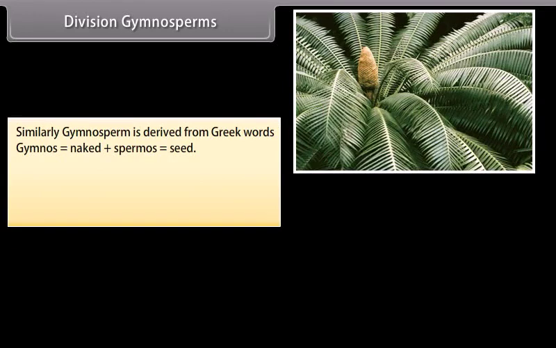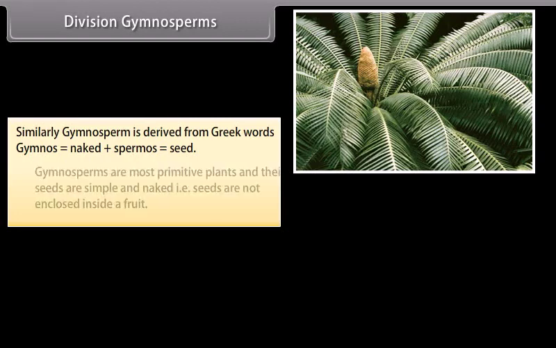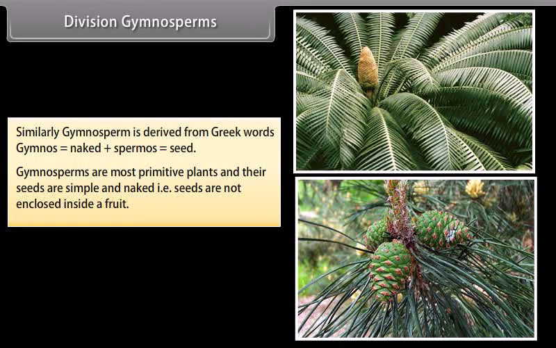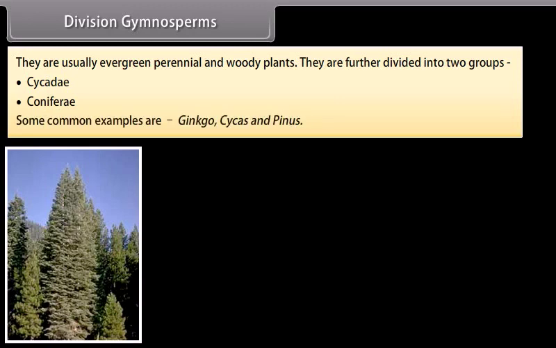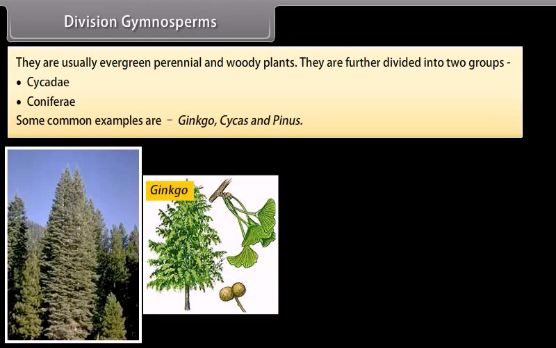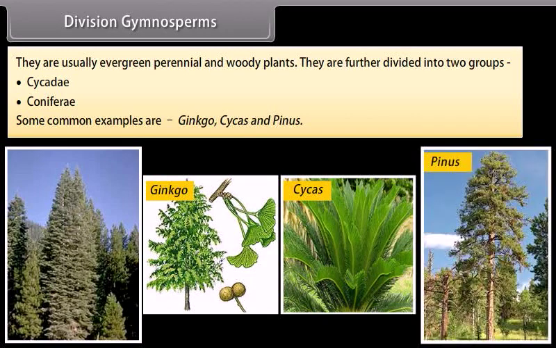Division Gymnosperms. Similarly, gymnosperm is derived from the Greek words gymnos, which means naked, plus spermos, which means seed. Gymnosperms are the most primitive plants and their seeds are simple and naked, that is, seeds are not enclosed inside a fruit. They are usually evergreen, perennial and woody plants. They are further divided into two groups: Cycadae and Coniferae. Some common examples are Ginkgo, Cycas, and Pinus.